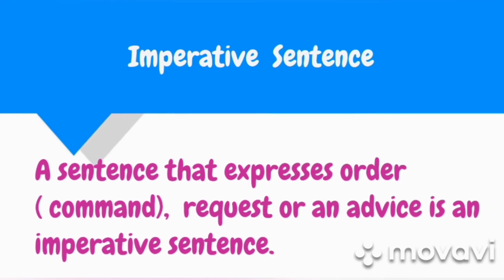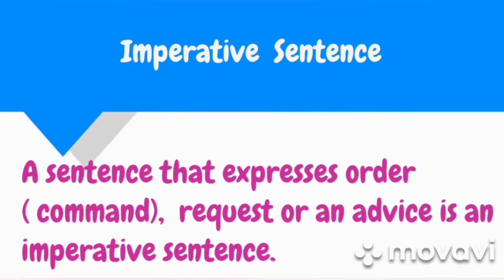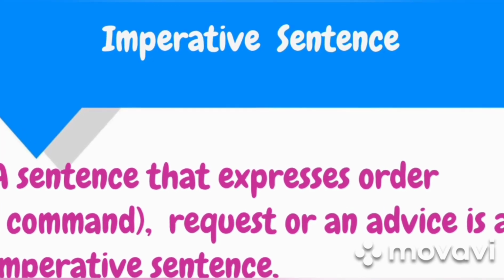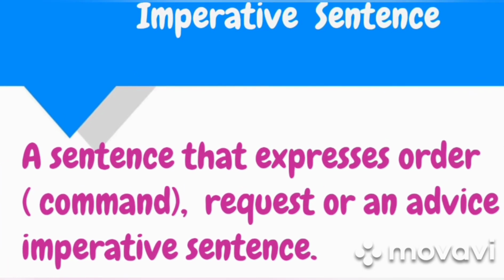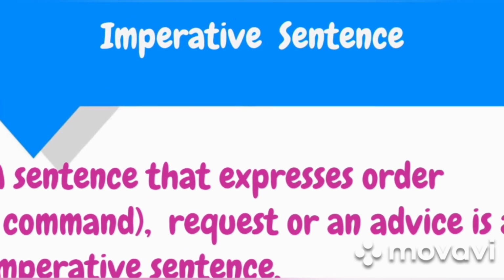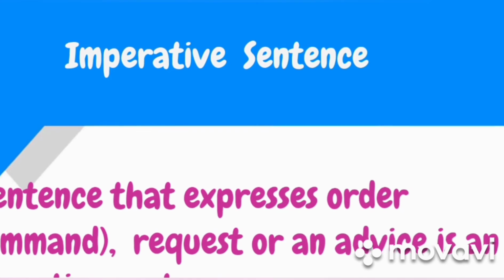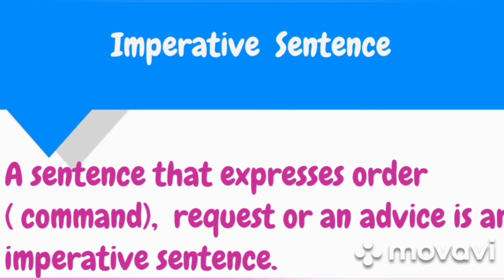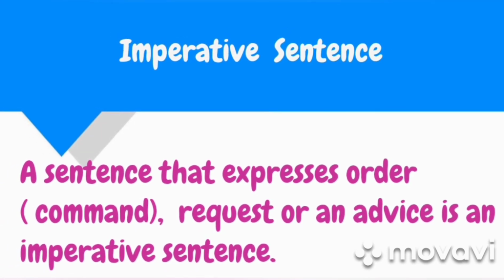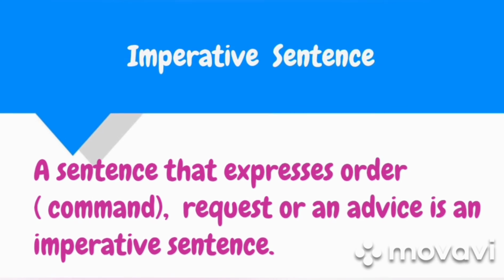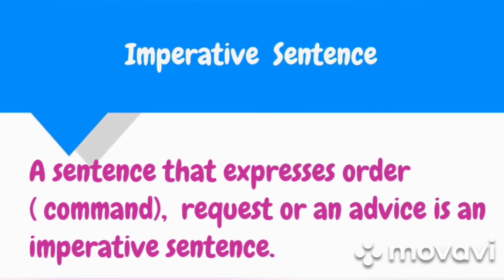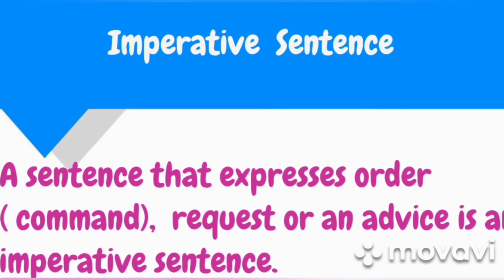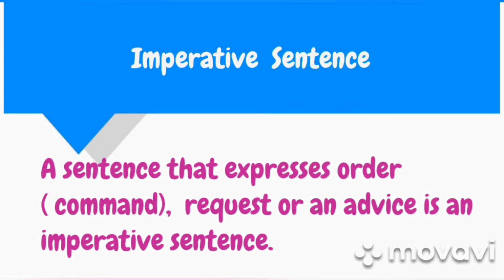The next kind of sentence is the imperative sentence. What is an imperative sentence? An imperative sentence expresses a command. What is a command? Command means an order, a request, or an advice. So an imperative sentence always expresses a command or a request or an advice. The sentence that gives an order or a request or an advice is called an imperative sentence.